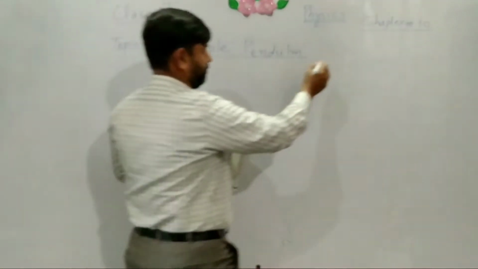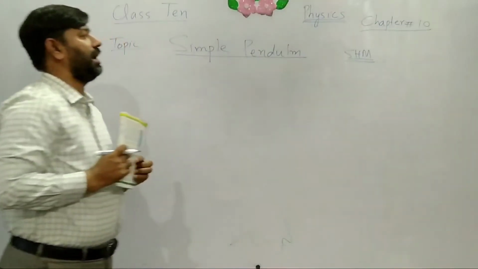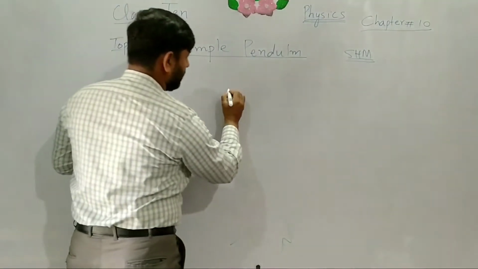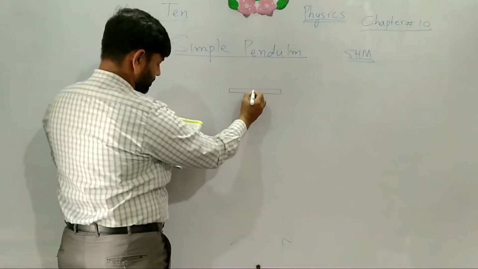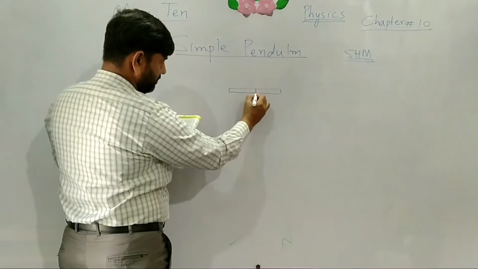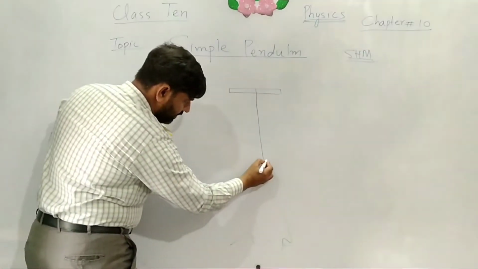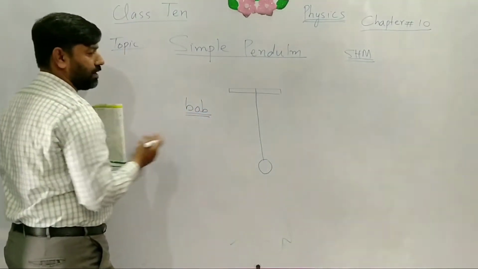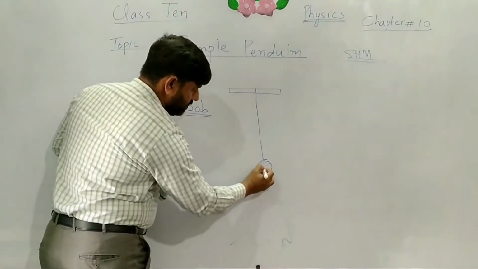Simple pendulum is also an example of simple harmonic motion. We will prove how it moves, and that its motion is also simple harmonic motion. First of all, we will try its example. This is a support. We can bind a thread to it, and on the other side of the thread there is a bob. A bob is a small ball of metal, just like iron or copper, etc.